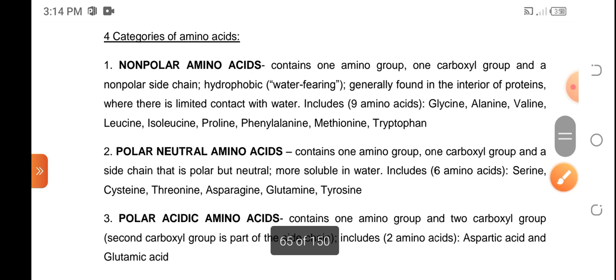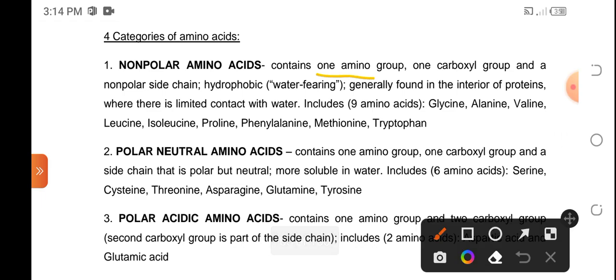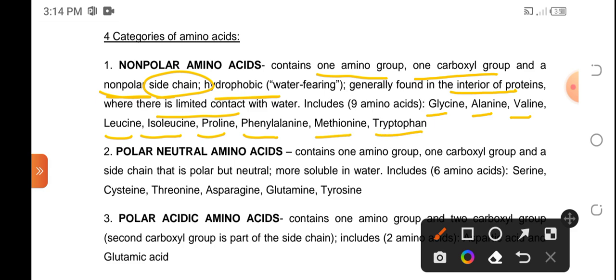So when we say nonpolar amino acid, still it contains the amino group, the carboxyl group, but the side chain is now nonpolar. When you say nonpolar, it is hydrophobic or water fearing. So generally, these are found in the interiors of proteins where there is a limited contact with water. And what are the nonpolar amino acids? These are glycine, alanine, valine, leucine, isoleucine, proline, phenylalanine, methionine, and tryptophan.